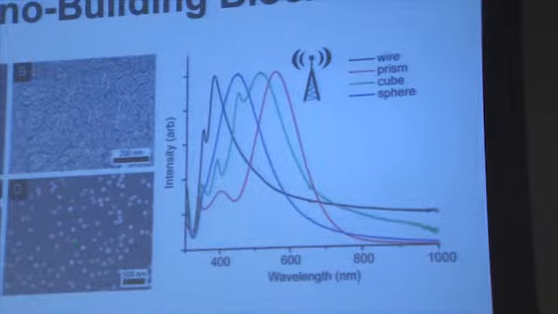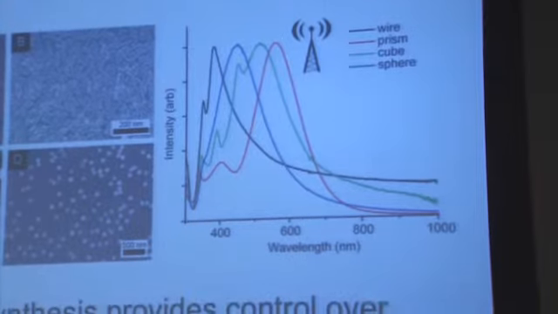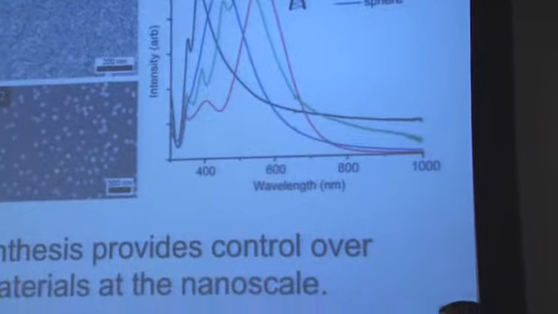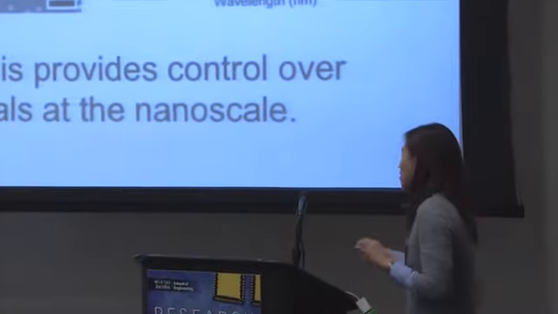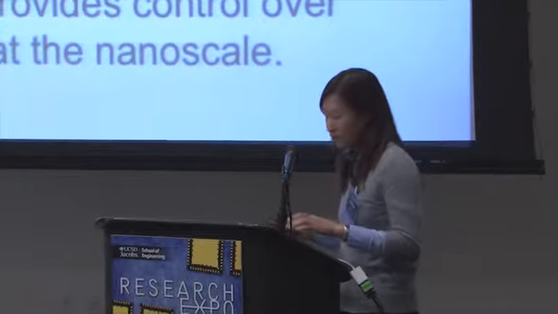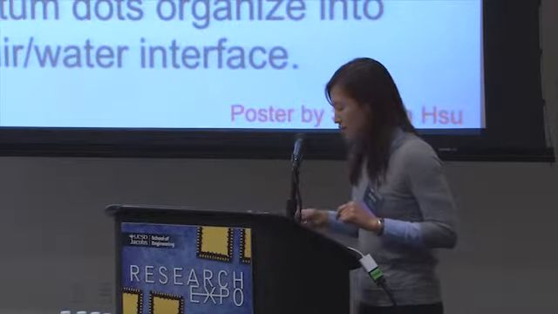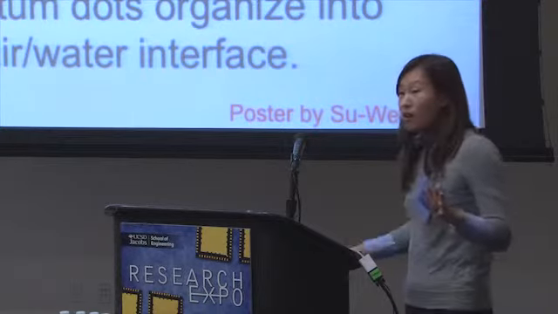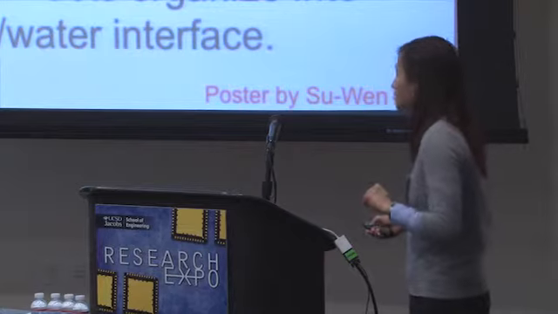So all of these different shapes basically define the frequencies where you get a surface plasmon, the frequency where these particles act as very good optical antennas. So we've basically shown that chemical synthesis can provide very good control over these kinds of solid-state materials at the nanoscale using these solution-based methods. Okay, so we have our toolbox of building blocks that we want to use to build our materials.